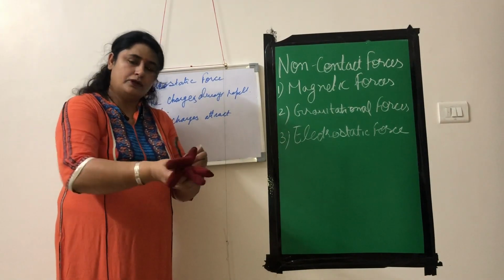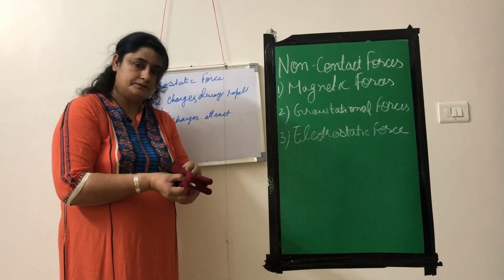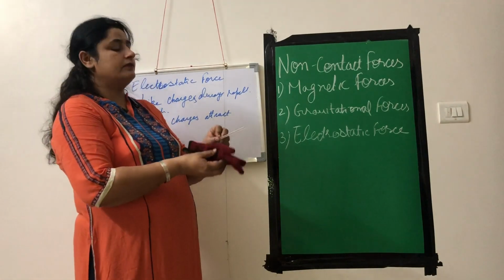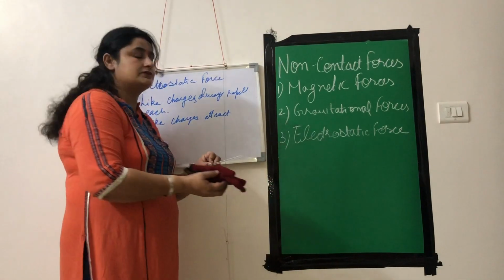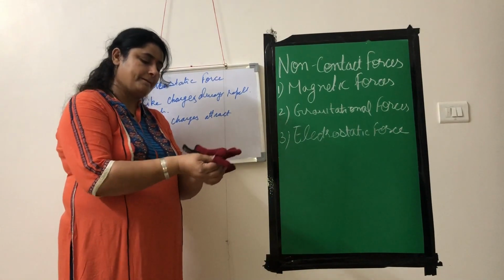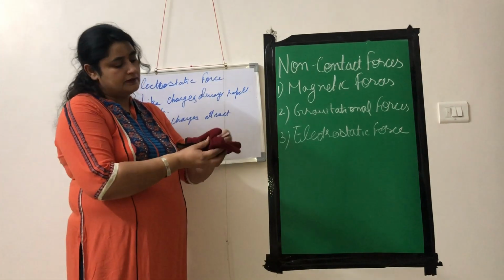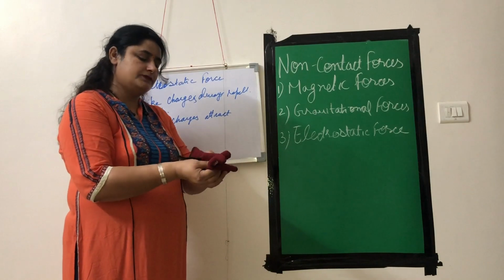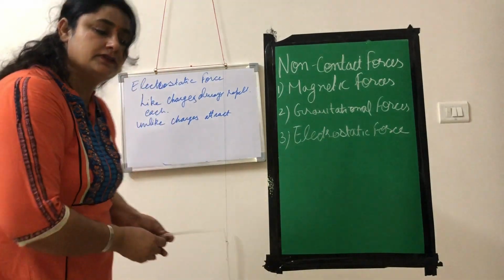You don't need to rub it like this, you will rub in this manner. So it will get charged. Now we will check whether there is attraction or repulsion with this uncharged straw. Now I charge this straw with the help of this woolen cloth.